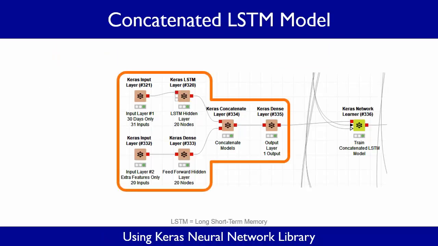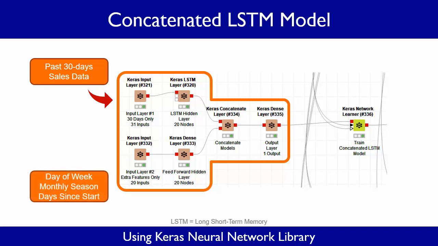An example neural network that we created was this concatenated LSTM model. In the top branch, we parsed the last 30 days of historic data. The long short-term memory layer remembered previous time series inputs, so it could more easily identify trends in the data. In the bottom branch, we parsed the feature enhancements to the sales, including the day of the week, the periodic encoded month, and the days since start. The modular Keras library made it easy to construct a model and tune it.